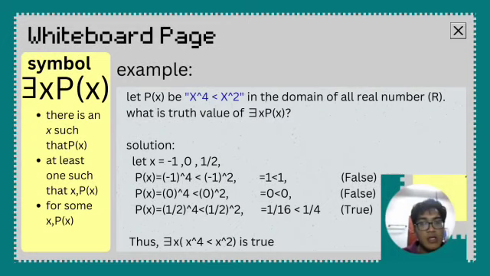As I have talked before, unlike the universal quantifier where all the values in the domain need to be true, for the existential quantifier, even if there is just one value in the domain that is true, then the truth value of the existential quantifier is true. Thus, the existential quantifier for x to the power of 4 less than x to the power of 2 is true. So that's all for the existential quantifier from me.